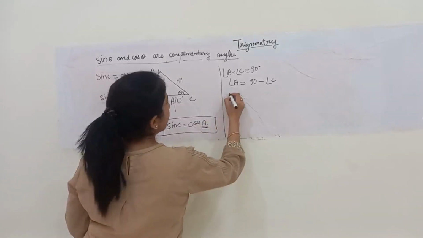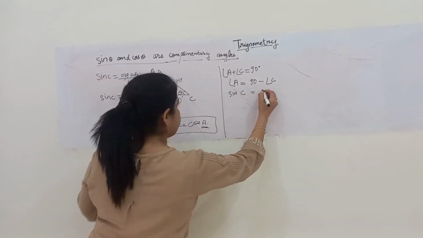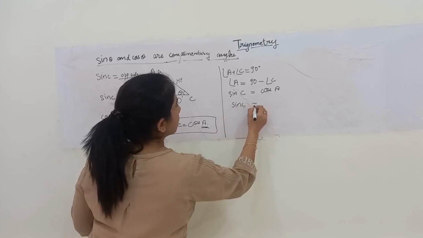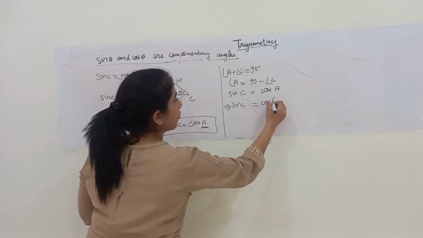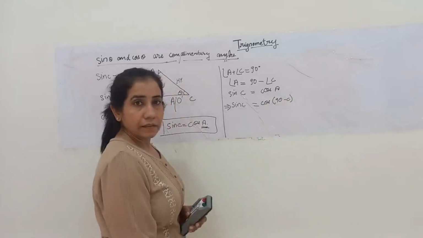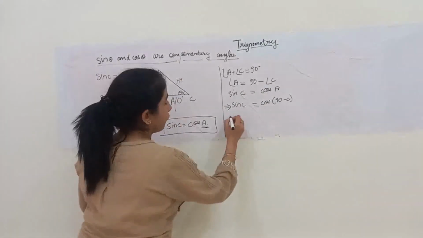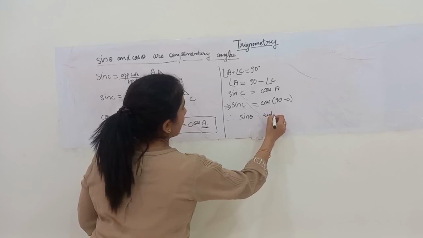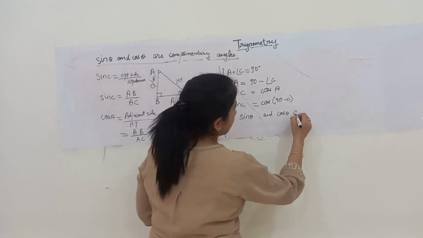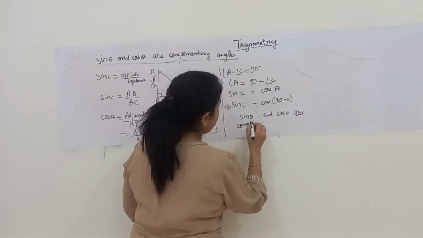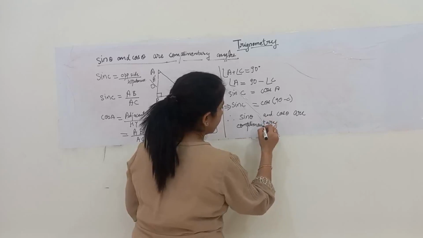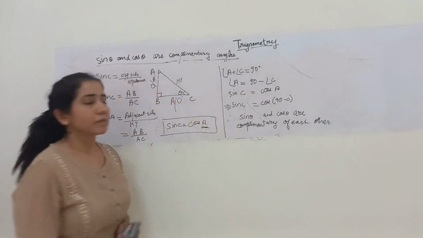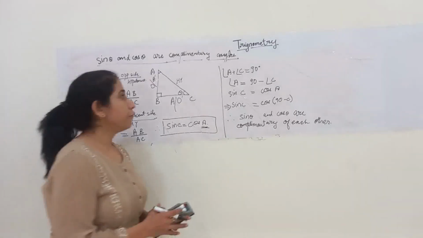No doubt in here. So here what I have proved is that sine of C is equal to cos of A. That means sine of C is equal to cos of 90 minus C. I can write angle A as 90 minus C. Therefore, we can say that sine theta and cos theta are complementary of each other. Clear? Clear to everyone? Fine.